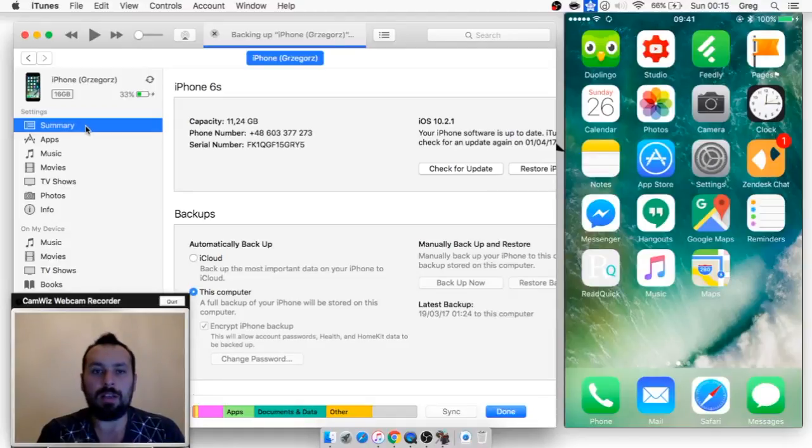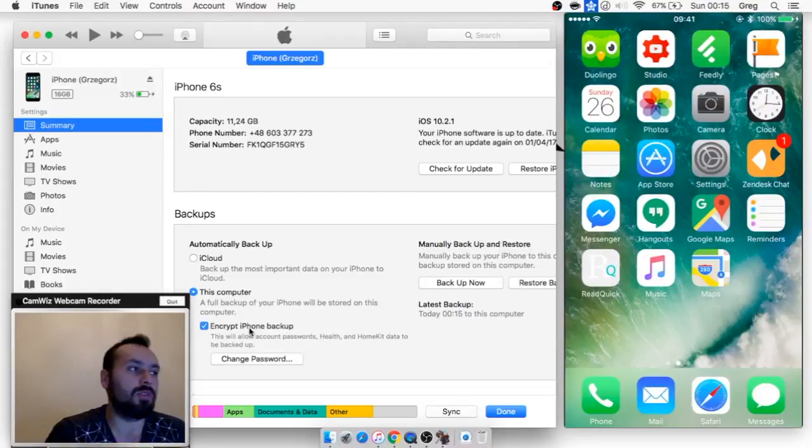As you can see, we are creating a backup, and I think that you should create a backup, the encrypted backup, because then it will save your passwords from the different accounts that your iPhone uses. If you don't encrypt the backup, it won't save those passwords, so there is a possibility that you will lose your data.